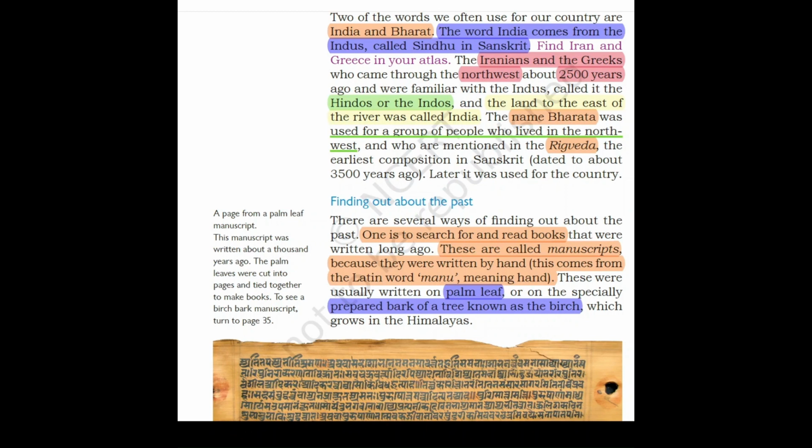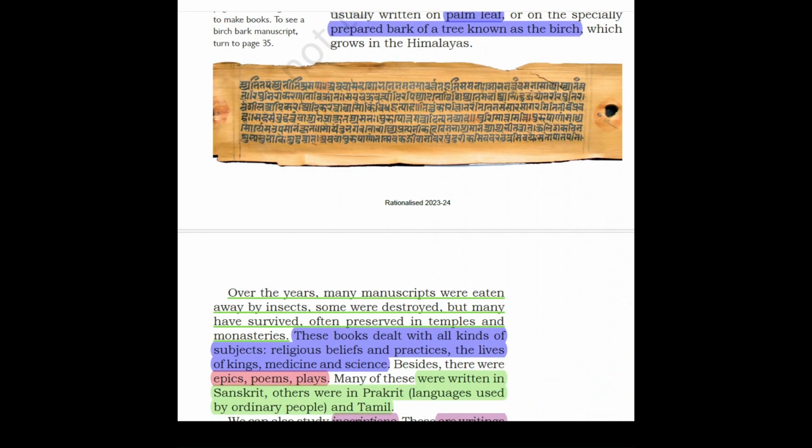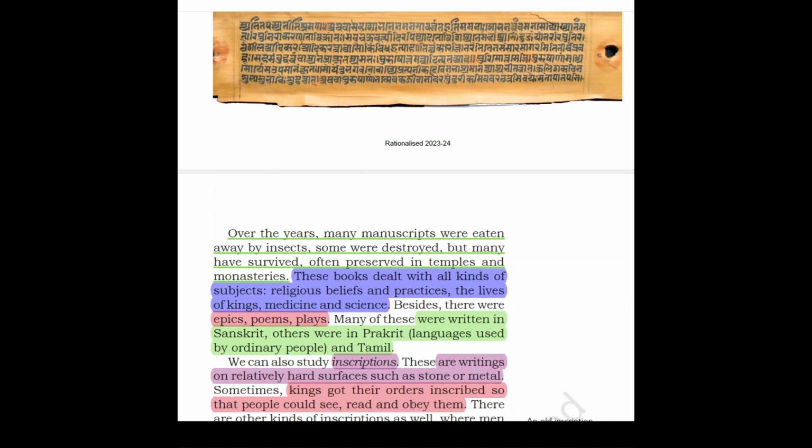Now, these books or manuscripts dealt with all kinds of subjects, religious beliefs and practices. They told us about the lives of kings, the medicine and the science which was prevalent then. Over the years, many manuscripts were eaten away by insects, some were destroyed, but many have survived because they were preserved in temples and monasteries. Those days, children, we didn't have lockers and Godrej almirahs where you could preserve all these manuscripts. So, some were eaten away by insects, or if there was a flood, they were washed away. These books dealt with all kinds of subjects like religious beliefs, like what religion people followed and what practices they did, the lives of the kings, medicine, and science.